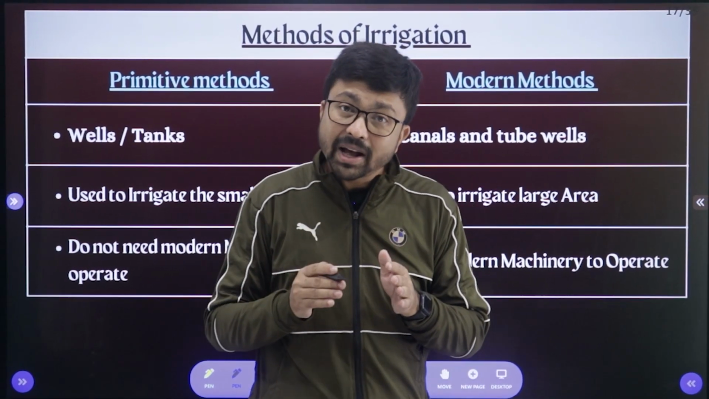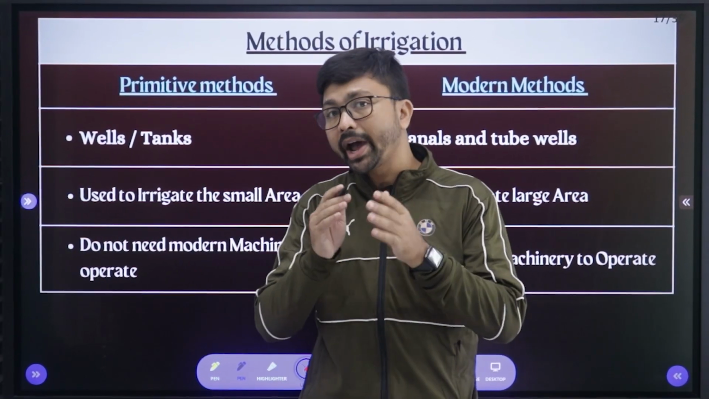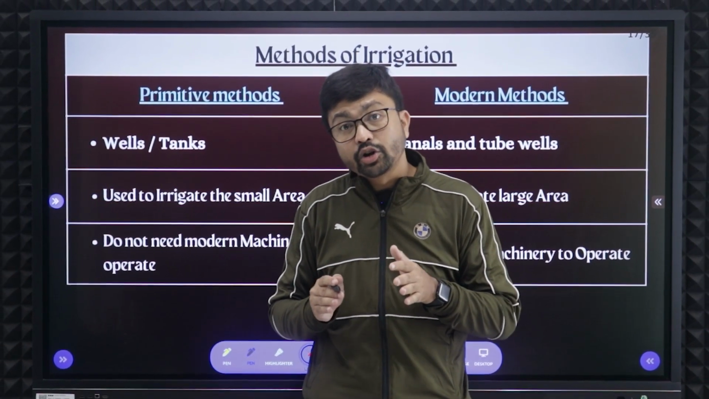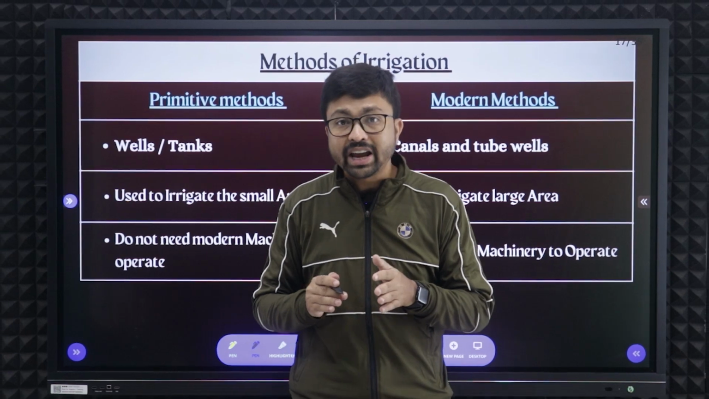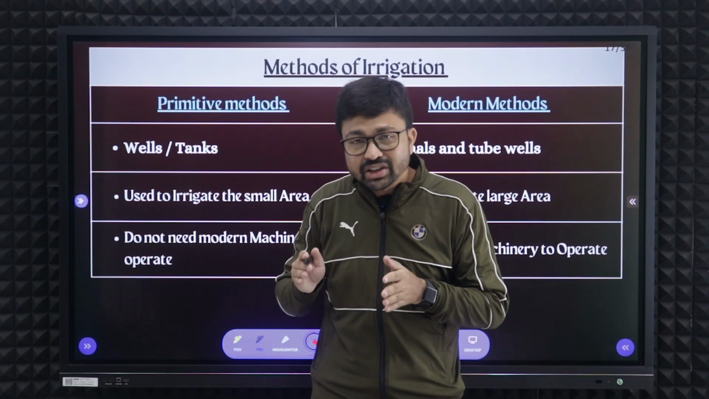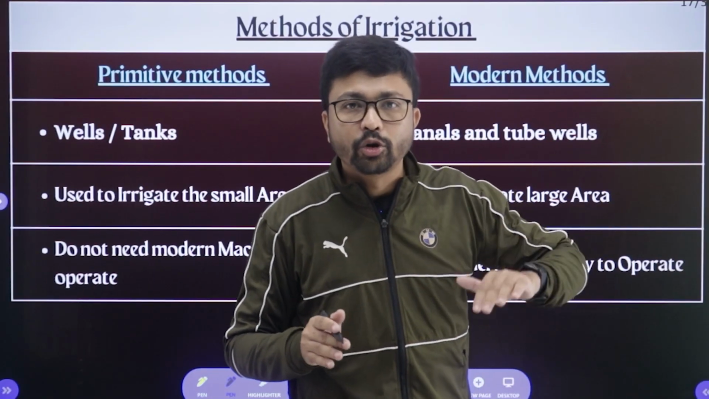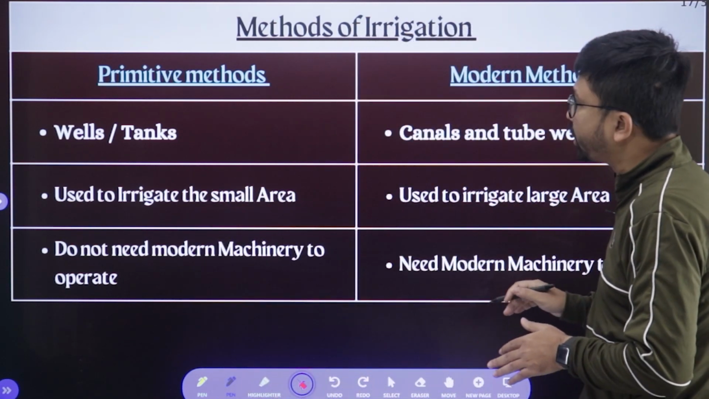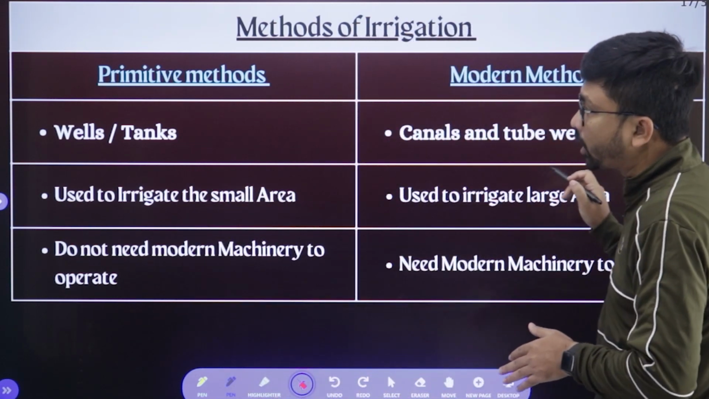These are advanced techniques of irrigation where the wastage of water will be less, and it will be much faster, right? We have started these recently, and in future it will go on in the same way. So there are two methods of irrigation, primitive methods and modern methods.